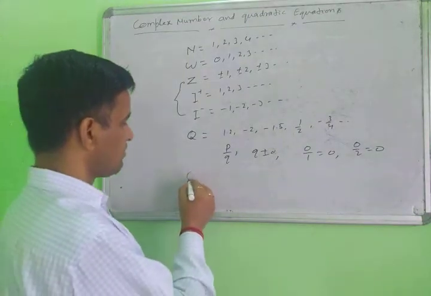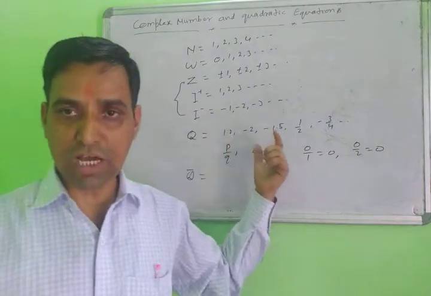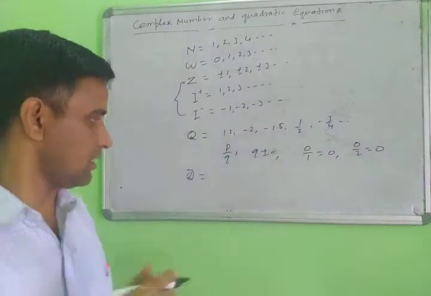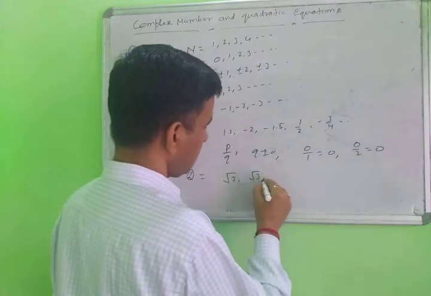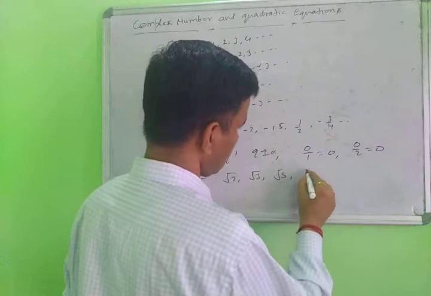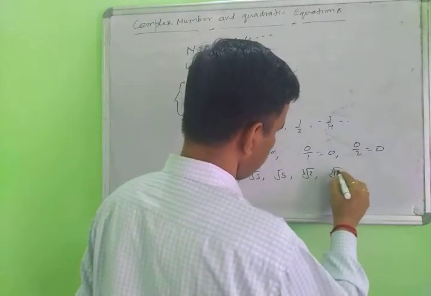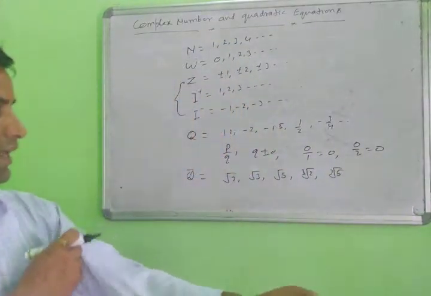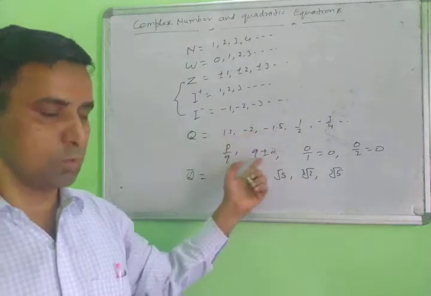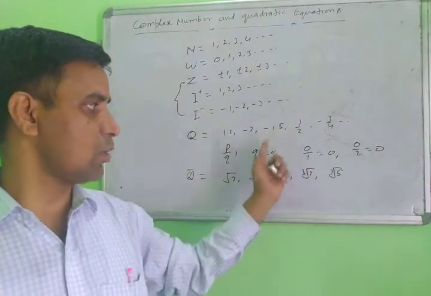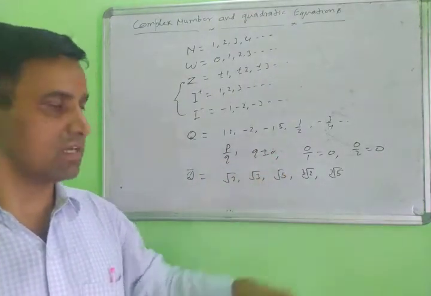Next, irrational numbers. These are represented by Q dash. Those numbers which are not rational are called irrational. For example, root 2, root 3, root 5, cube root 2, cube root 5. Numbers of this type are called irrational numbers. Those numbers having definite values are called rational, and those not having definite values are called irrational numbers.